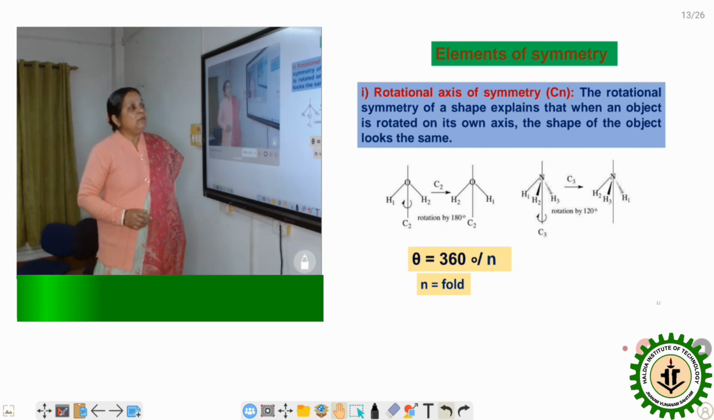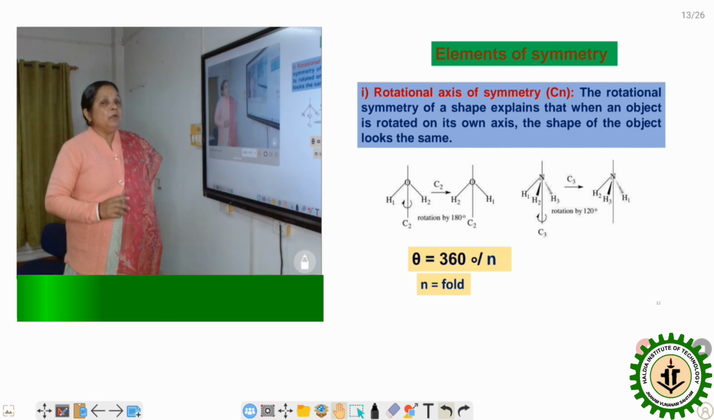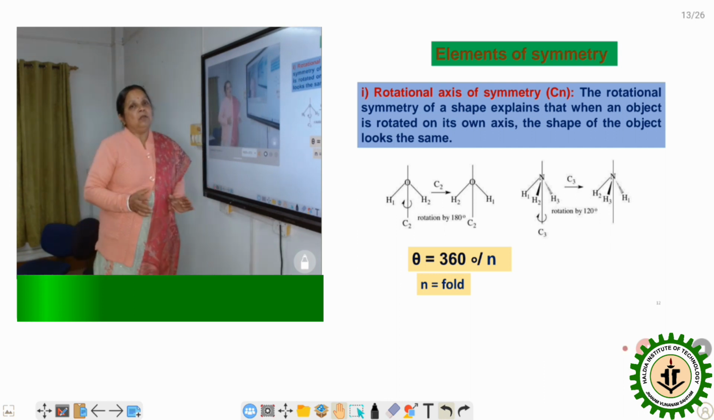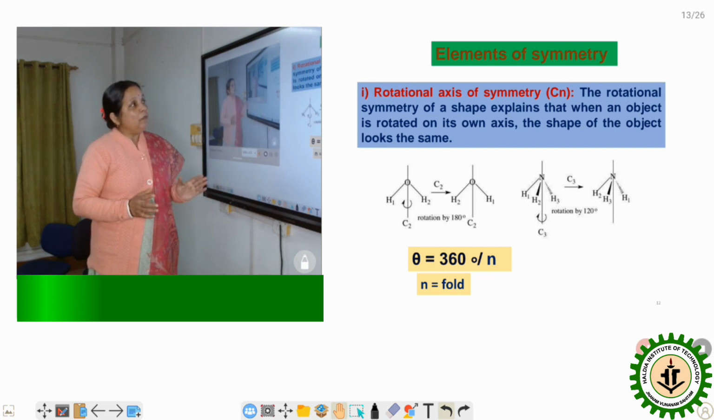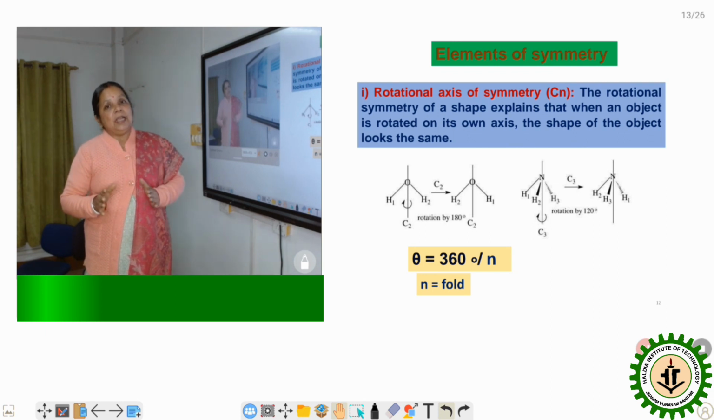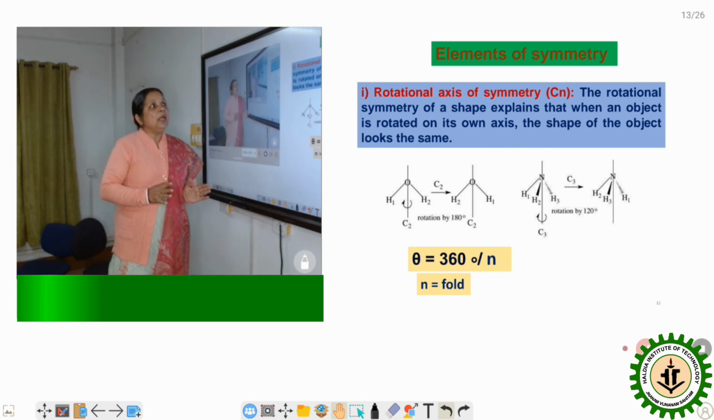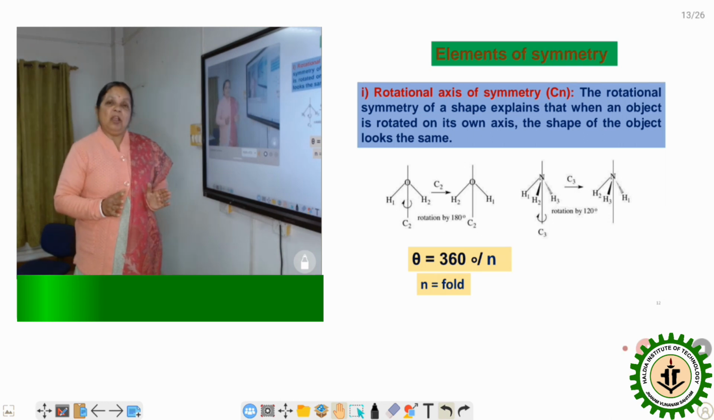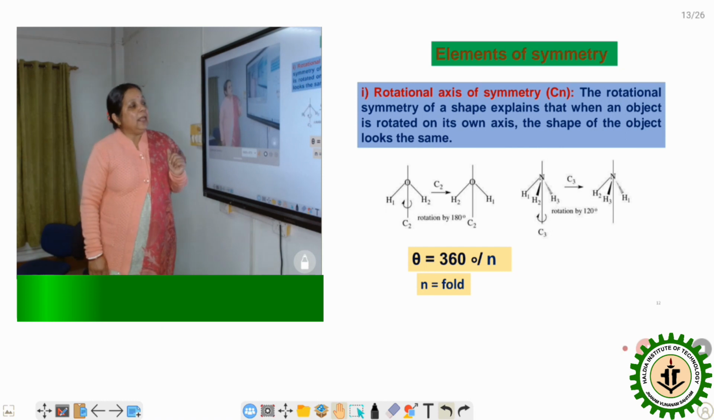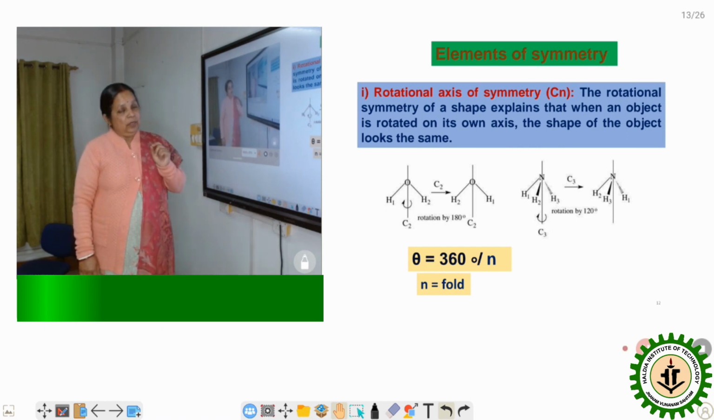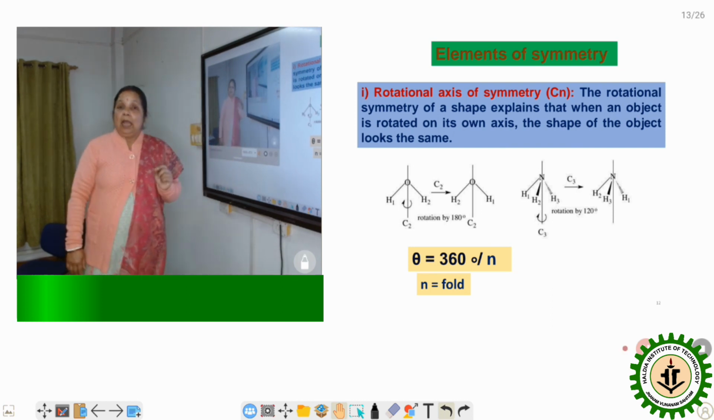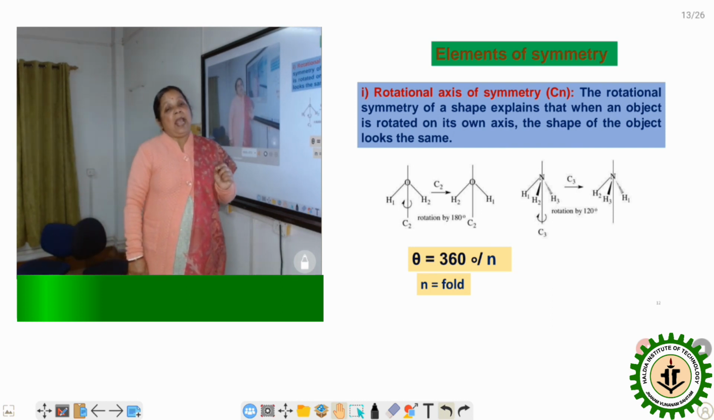For example, if I take the water molecule and rotate it by 180 degrees, it generates the same molecule. So any molecule which, after rotating by some angle, generates the same molecule, has a rotational axis of symmetry, and we denote it by Cn. What is n? n is the fold, and n is equal to 360 divided by theta. What is theta? Theta is the angle of rotation.